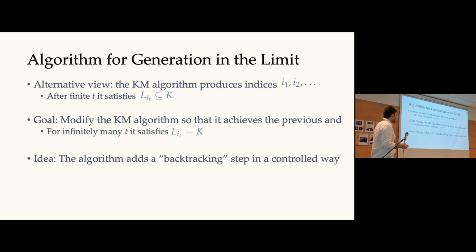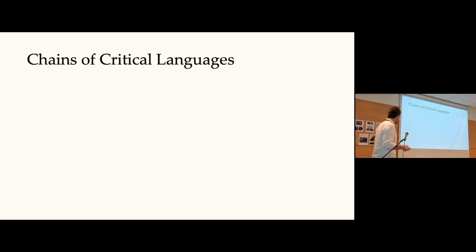Okay, so in order to get the results in the Kleinberg and Wei paper, the main idea is to add a backtracking step in a controlled way. Since we don't have too much time, let me just sketch how this works. In the original KM algorithm, think about this type of chain. As Moses mentioned, after some finite time step, the prefix of the chain will essentially remain stable.